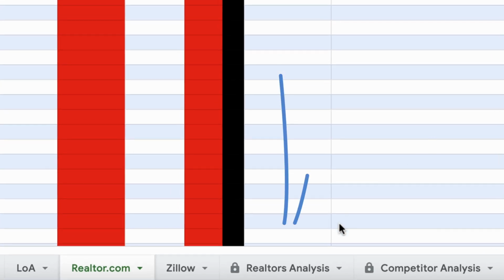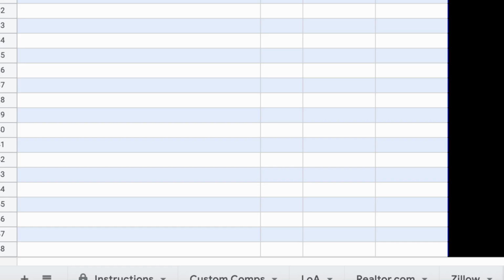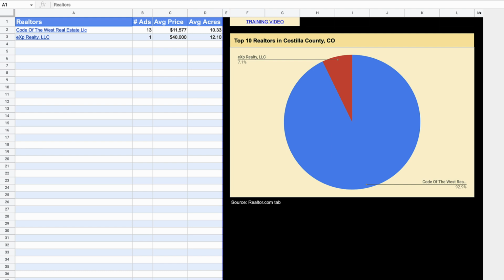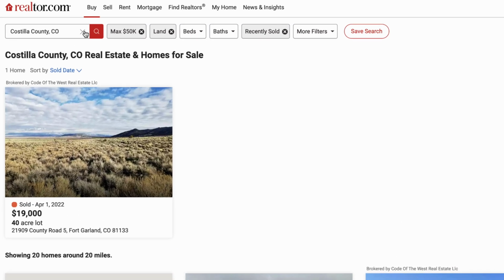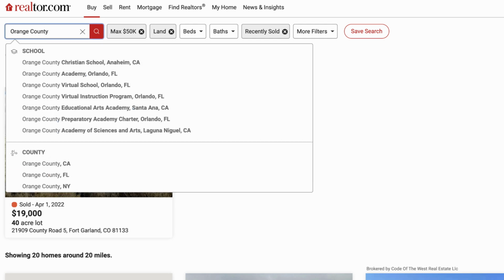So, moving on to the Realtor Analysis tool. This is one of the new features that's been added to Price Boss that I think is pretty brilliant. This particular set of data you're seeing here is not the best illustration because there's not a lot of listings to pick from. So I'm going to go to a different market really quick, and we're going to find an area where there's a lot more listings to work with. Let's try Orange County, California.